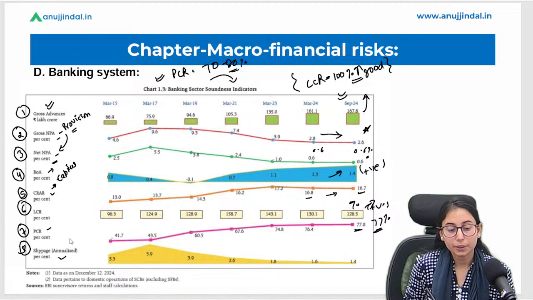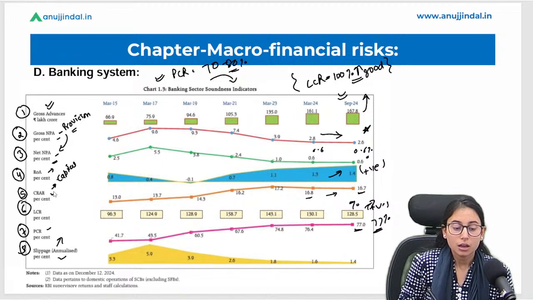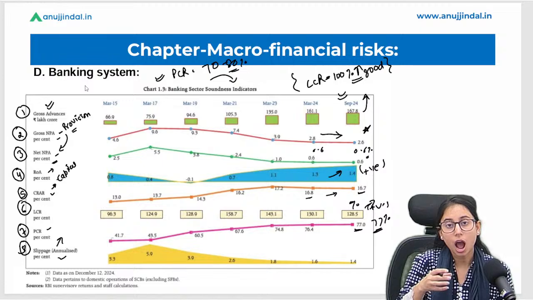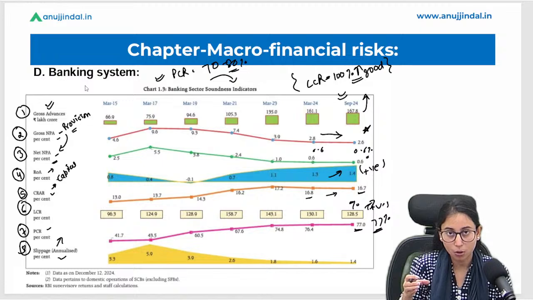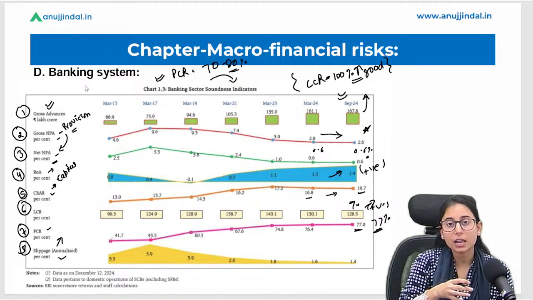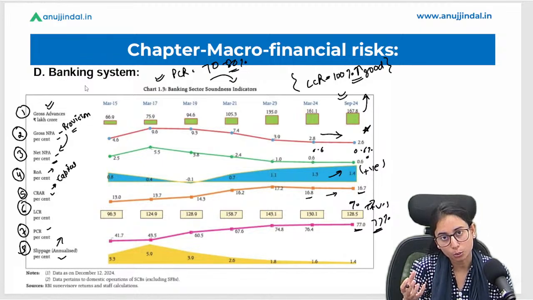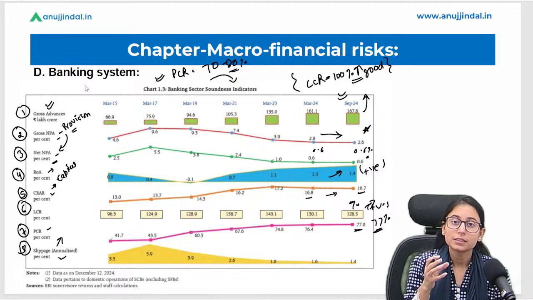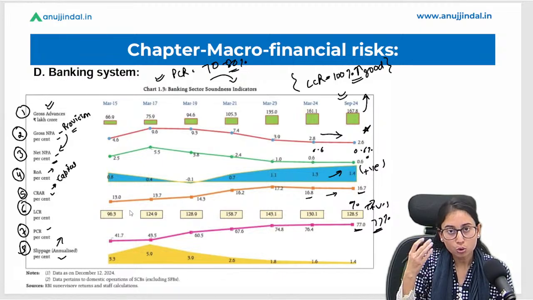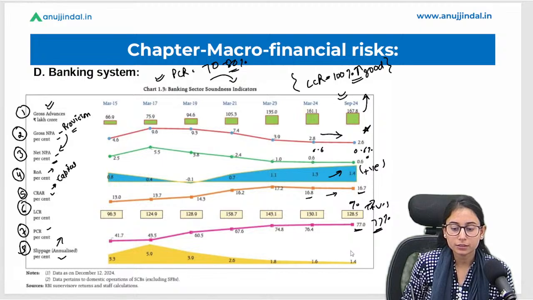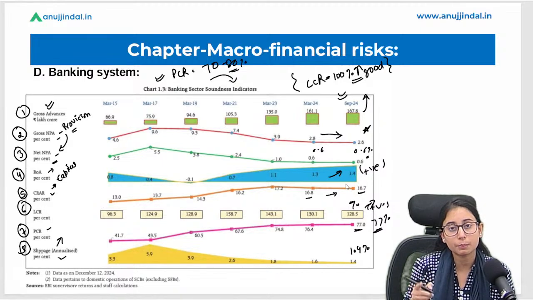Now what is the slippage percentage? This talks about how much performing assets are being converted into non-performing assets, how many good loans have become bad loans. So we call it the slippage percentage. The lower it is, the better. It is 1.4% in September 2024.